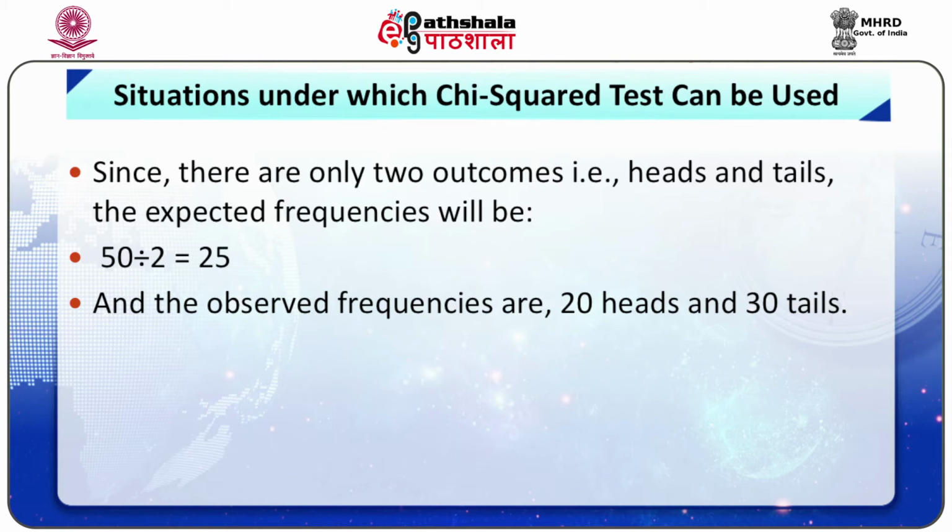Since there are only two outcomes, heads and tails, the expected frequencies will be 50 divided by 2 equal to 25. Therefore, the expected frequencies for both outcomes will be 25 each, and the observed are 20 heads and 30 tails. This is given in table 3.